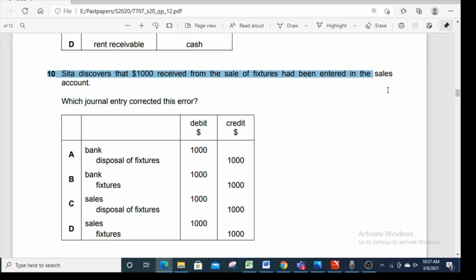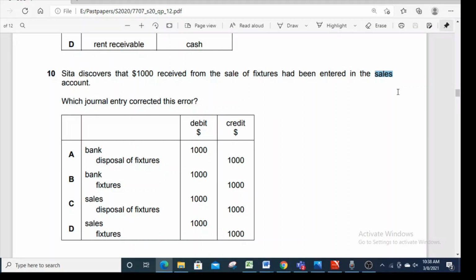in the sales account. Which journal entry corrected this error? Now, when Sita received this 1,000, the double entry should have been bank debit and disposal of fixture credit. Instead, she debited bank and credited sales.